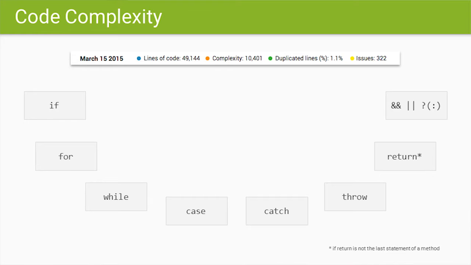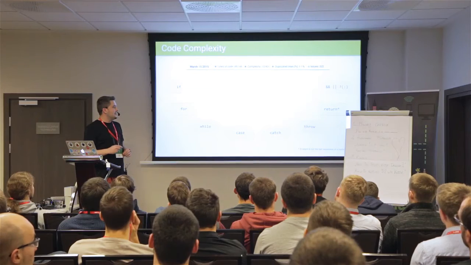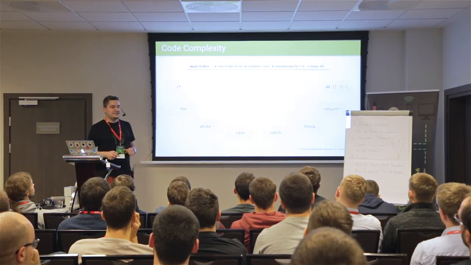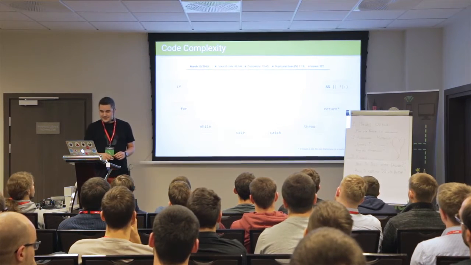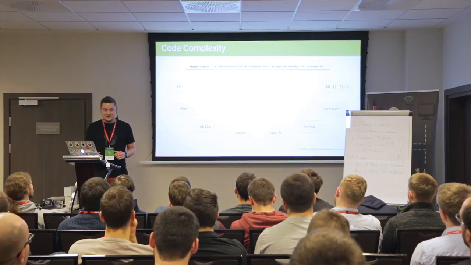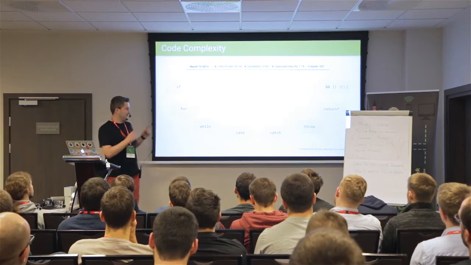It's the count of if, for, while, case, catch, throw, and return statements if they're not the last statement of the method, and also the and, or, and ternary operators. Whenever you use any one of these keywords or operators, you add one more complexity to your code.